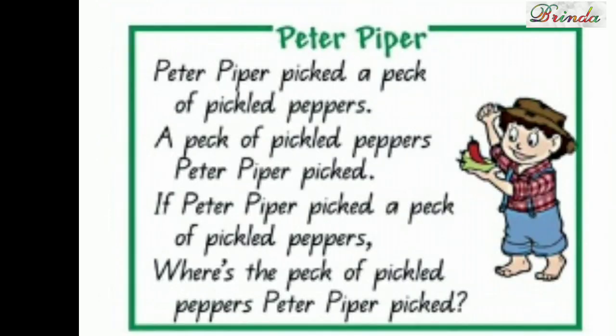See here, there is a tongue twister. Peter Piper picked a peck of pickled peppers, a peck of pickled peppers. If Peter Piper picked a peck of pickled peppers, where is the peck of pickled peppers? Okay, so now a few words from the poem itself for alliteration.